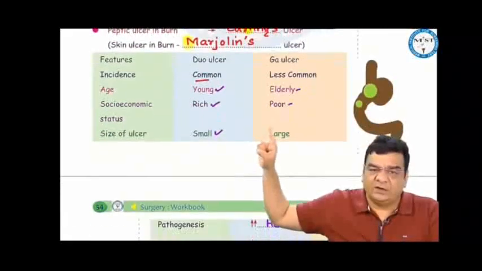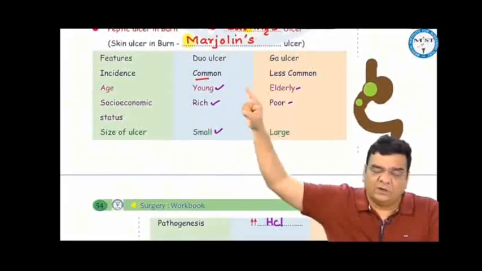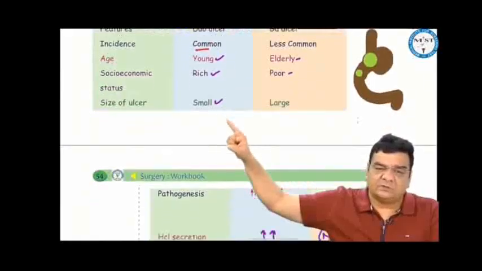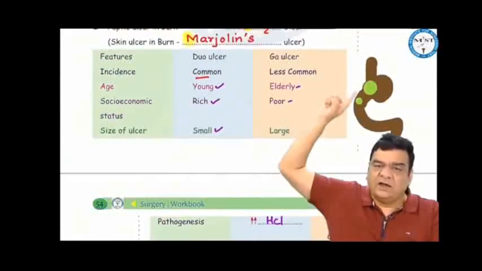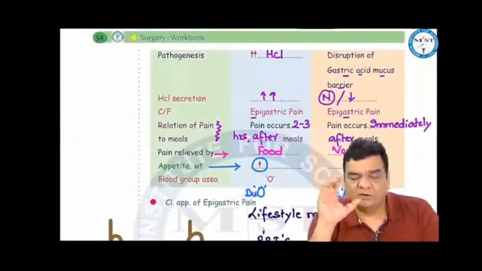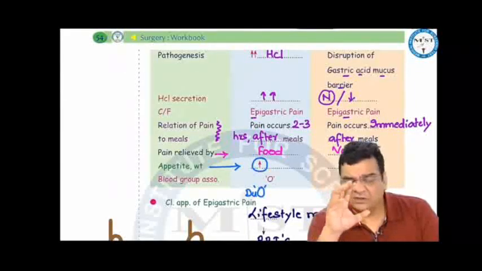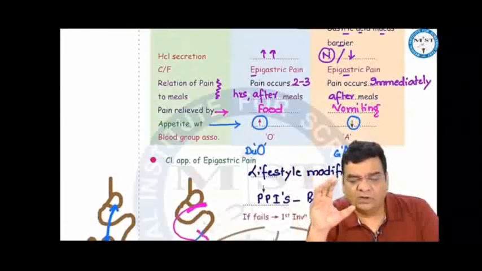If we see the difference between duodenal and gastric ulcers, duodenal ulcers are much more common than gastric ulcers. Duodenal ulcers are commonly seen in young and rich people. The size of the duodenal ulcer is small as compared to gastric ulcer, while gastric ulcers are more commonly seen in elderly people and poor people. The basic pathogenesis of duodenal ulcer is high acid. In gastric ulcer, it is destruction of the barrier. So acid secretion will always be high in duodenal ulcer, but acid secretion can be anything in gastric ulcer, maybe high, normal, or low. Both gastric and duodenal ulcer present with epigastric pain.